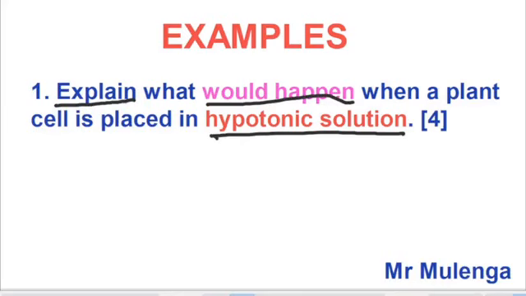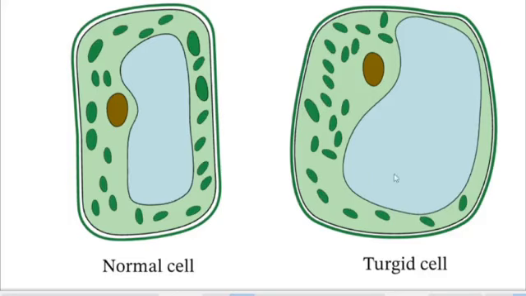Okay, meaning that it even contains fewer solutes because it has more water potential. That is what hypotonic solution is. When you are done explaining that, then you need to explain what is going to happen to the plant cell when it's placed in hypotonic solution.